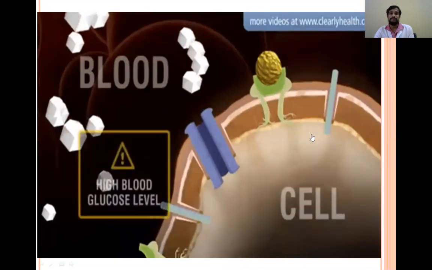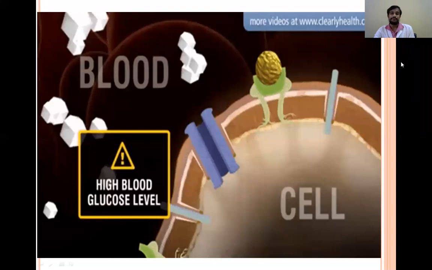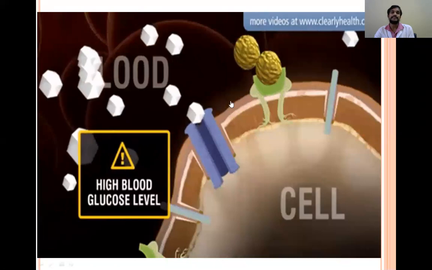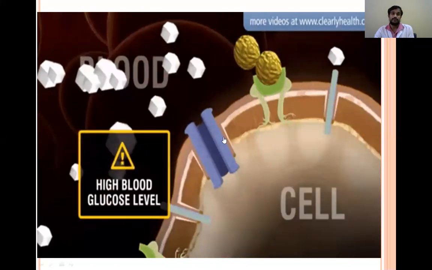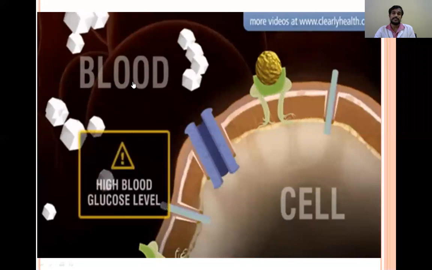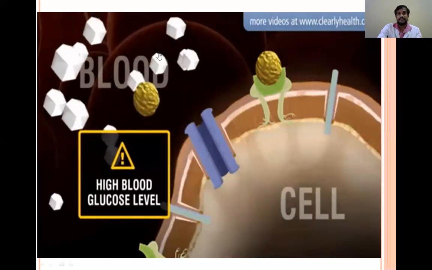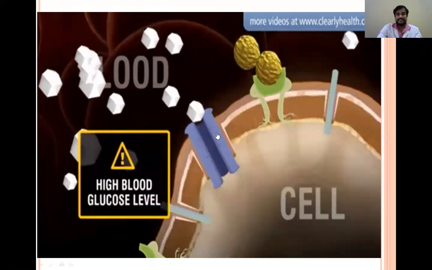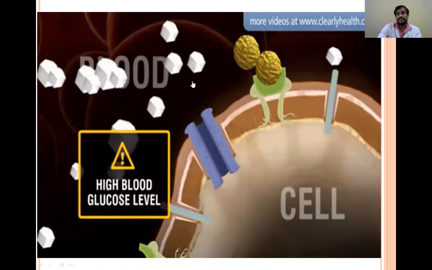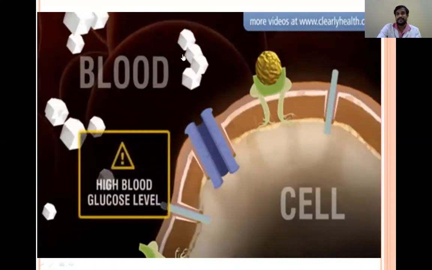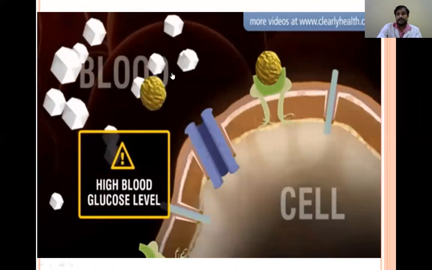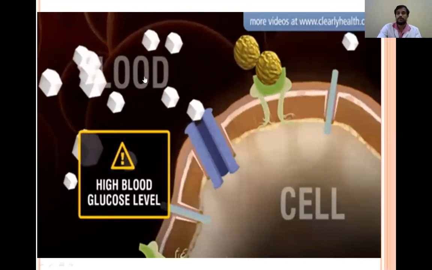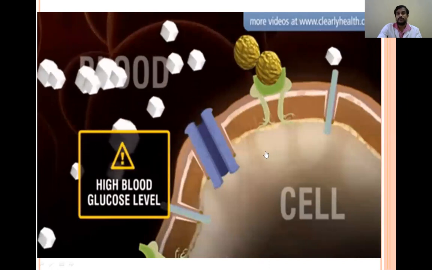Similarly, in type 2 diabetic patients, we know the defect: insulin is produced normally and attached to the receptors, but the GLUT4 transporters won't be opened and the glucose levels will increase in the blood. This defect in type 2 diabetes is known as insulin resistance. So when the patient takes food with a high glycemic index, the glucose is already accumulated, and this food will accumulate more and more glucose, which leads to a lot of complications.